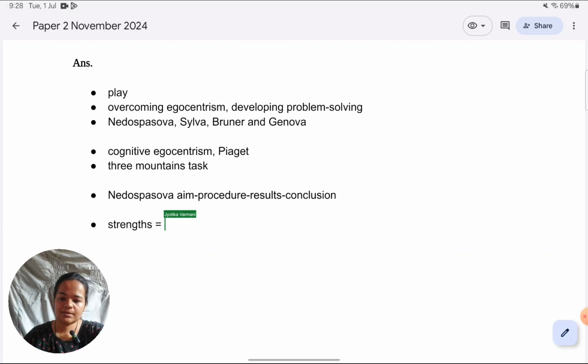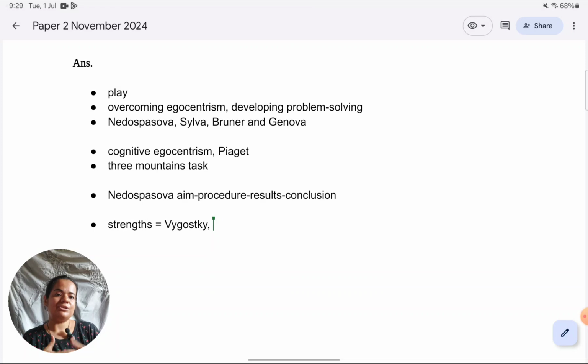The argument is that play can help overcome cognitive egocentrism. A strength of that is that it is very much theoretically aligned to very well validated theories like Vygotsky's. If I say that teachers or parents can use play as a tool to help children overcome their cognitive egocentrism, it's exactly aligned with Vygotsky's concept of scaffolding, in which he said MKOs, more knowledgeable others, can help children overcome their zone of proximal development. So it has very good theoretical backing.